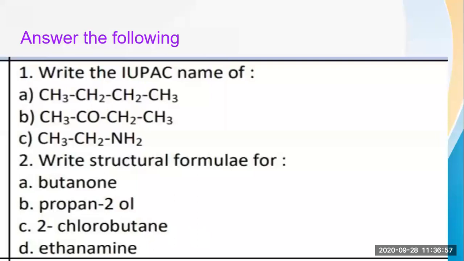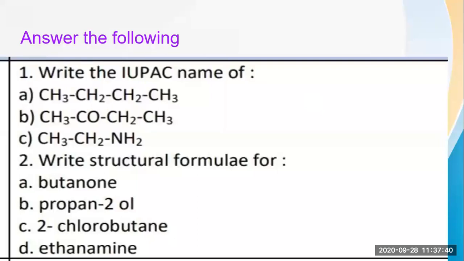Can anyone answer? Yes, anyone? Saiba was raising her hand. By mistake, I lowered her hand. Saiba, yes, you can answer. Ethylamine. It is ethanamine. Okay, not ethane, ethanamine. Good attempt. So in CH3CH2, 2 carbons are there, so we have to write it as ethane, and instead of that E you have to add amine. So here the name will be ethanamine.